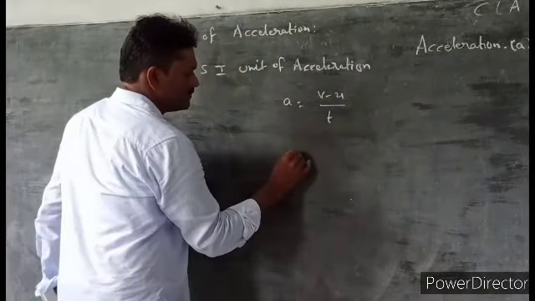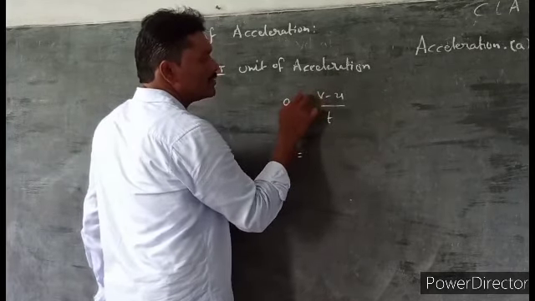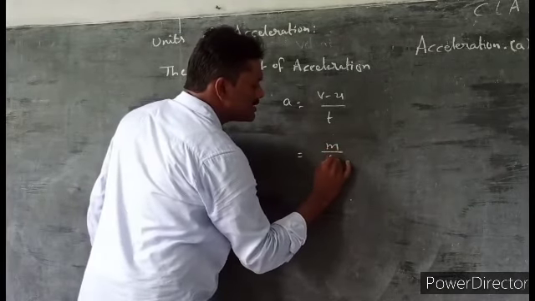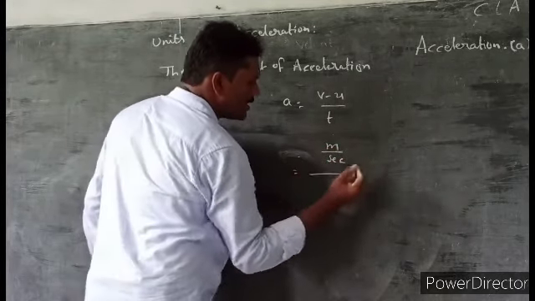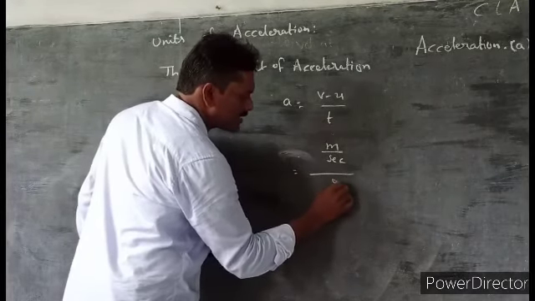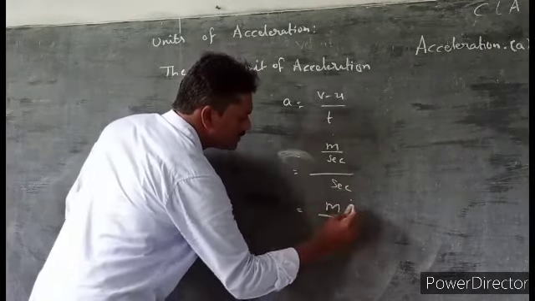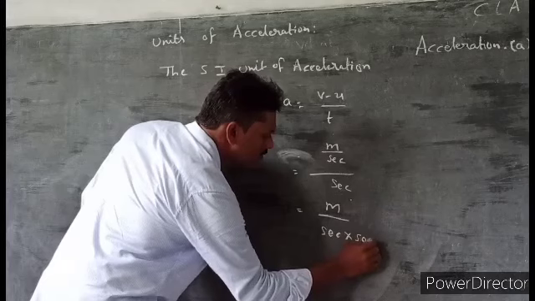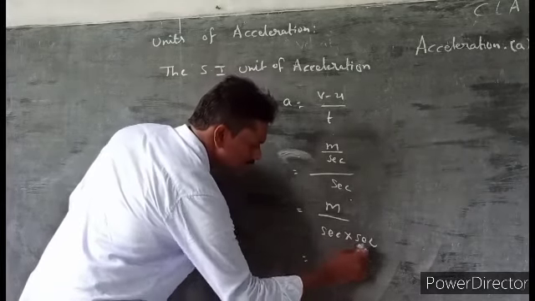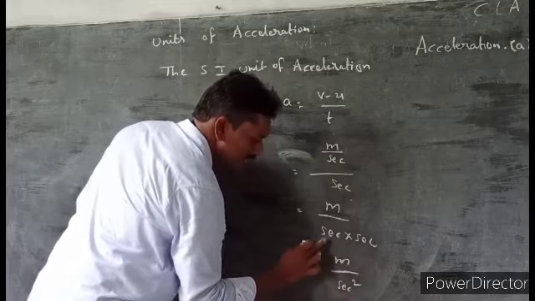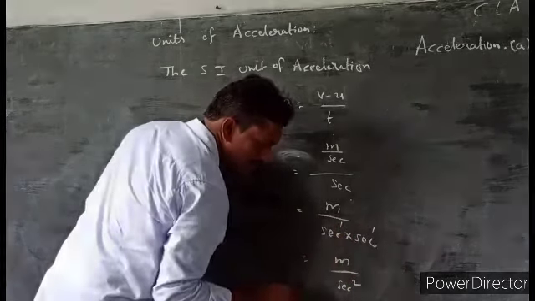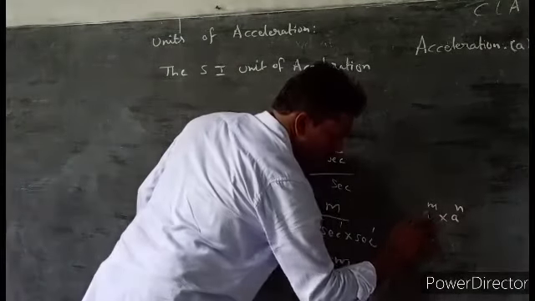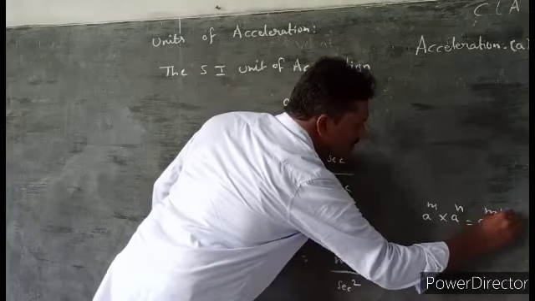You know that the unit of velocity in SI system is meter by second, divided by the unit of time, second. That means second goes to the denominator: meter by second into second. Apply the formula e to the power of m into e to the power of n is equal to e to the power of m plus n.